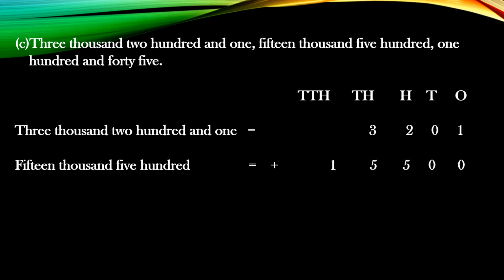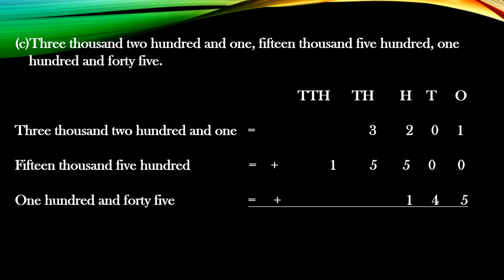Then next is 15,500. Now you have to write 15 in the thousands period, then 500. That means at hundreds place you will write 5, and then next two zeros will be there at tens and ones. Then the third part is 145. Write in figures 145. In this way you will write down, children, and then you add on.